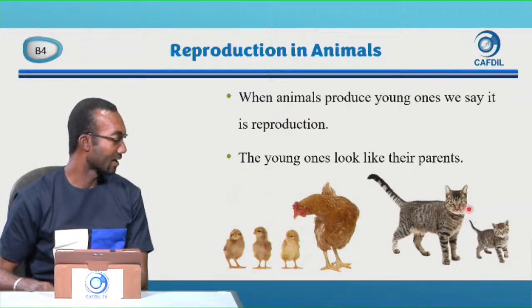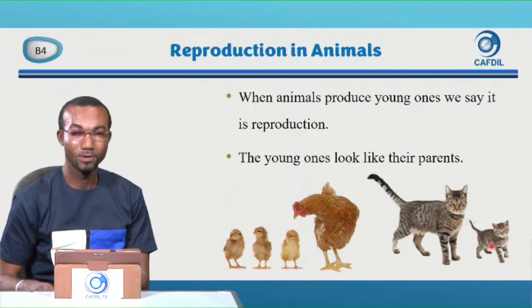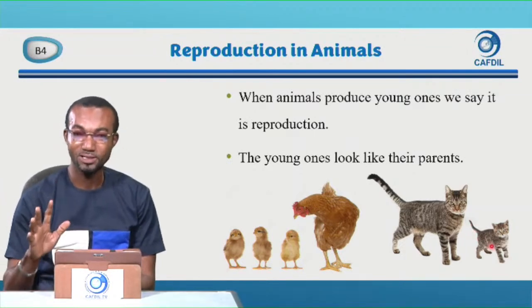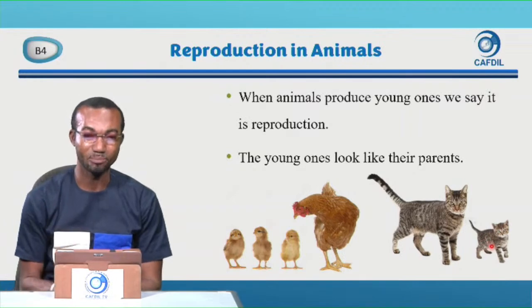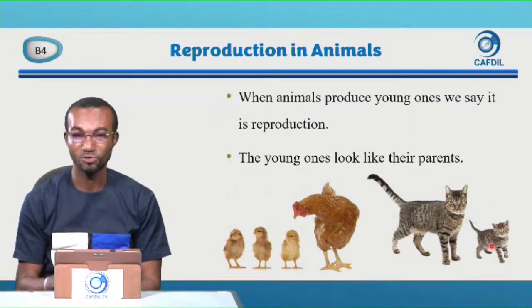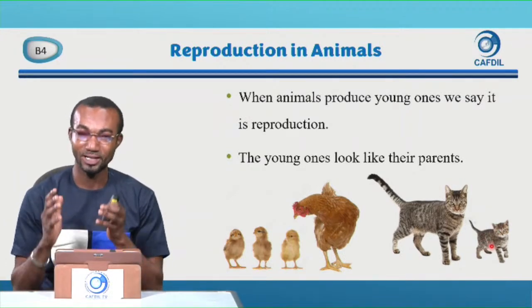This cat has 1 kitten. In reproduction, there is no way a cat will give or produce chicks, and there is no way a hen will produce a kitten. The young ones always look like their parents. And that is reproduction.